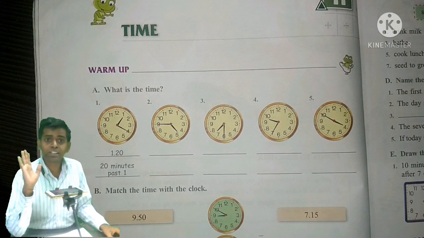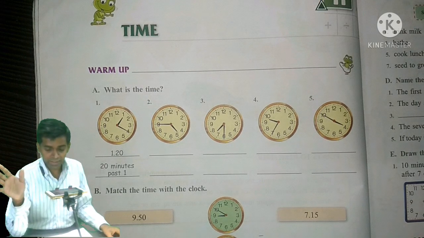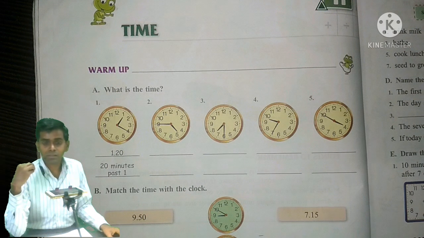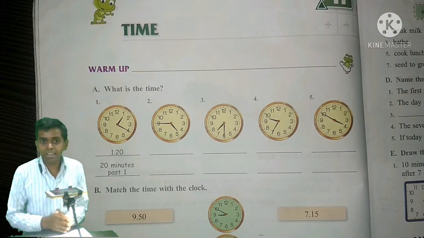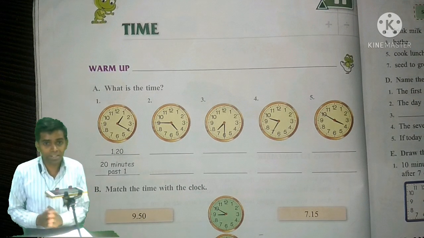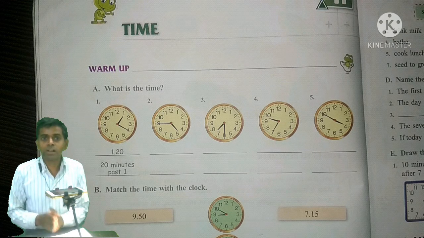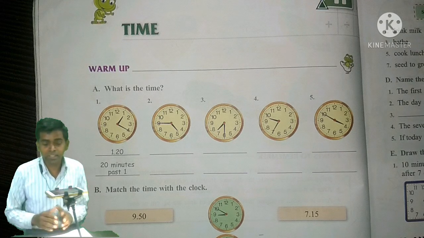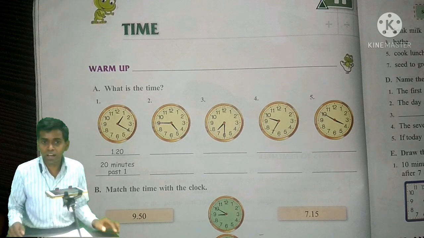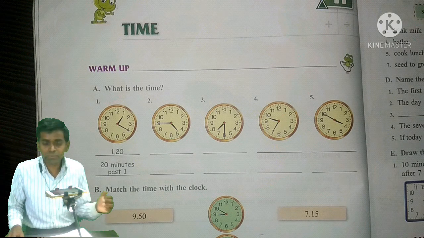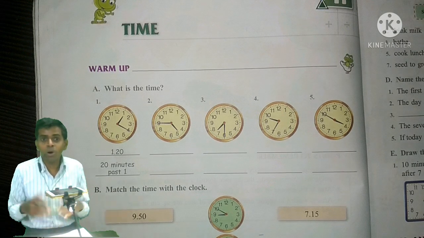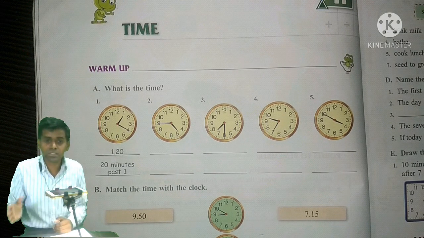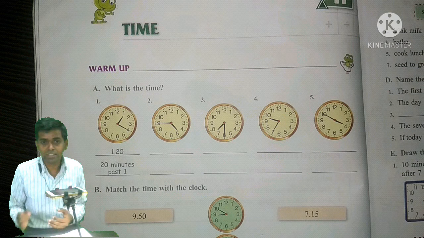We have already learned about time in standard third, and now we will learn about AM and PM. What is AM? What is PM? Then we will learn about 24 hour time, that means a clock of 24 hours. Then we will proceed ahead to how to calculate the time of any event. That means we will start with the starting time, that is the initial time.